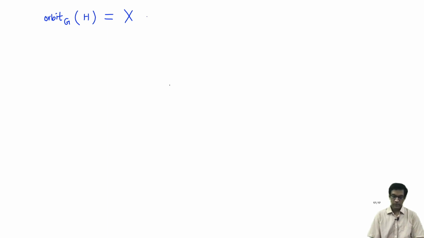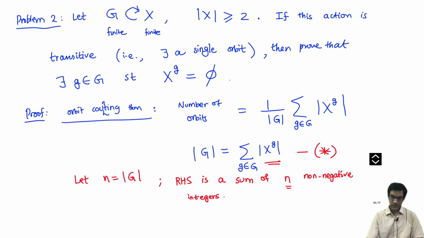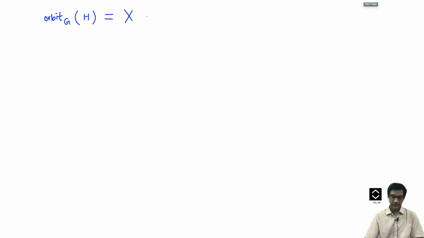Okay. Now I'm going to use my previous problem. So let me just recall what the statement of the previous problem was. I needed a group acting on a set X. The cardinality of the set X has to be at least 2, and if this action is transitive, then we proved that there is at least some group element which has no fixed points. Okay, so let's verify the hypothesis. First we have checked it's transitive.